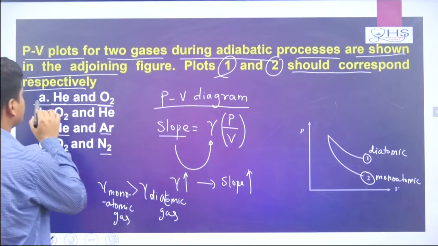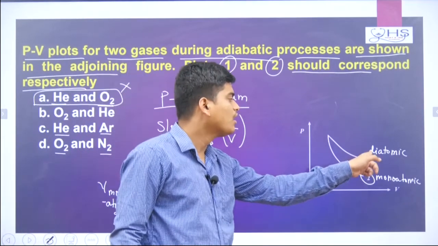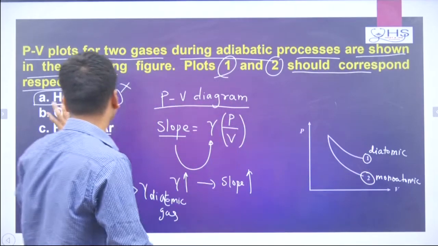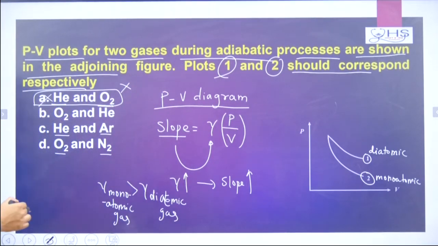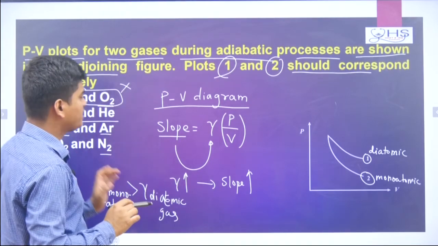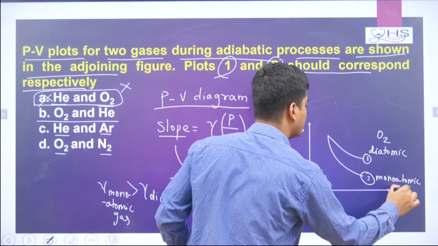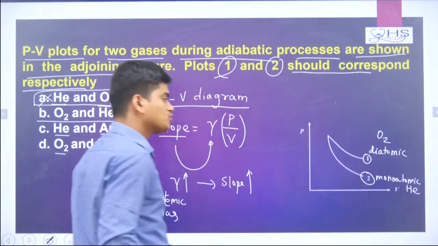First curve is helium and oxygen. It is not correct because the first graph should be diatomic, but here they are telling helium, so option 1 is not correct. Now the second one, O2 and He. This is your O2, diatomic, and here it is telling monoatomic He. So this can be correct.